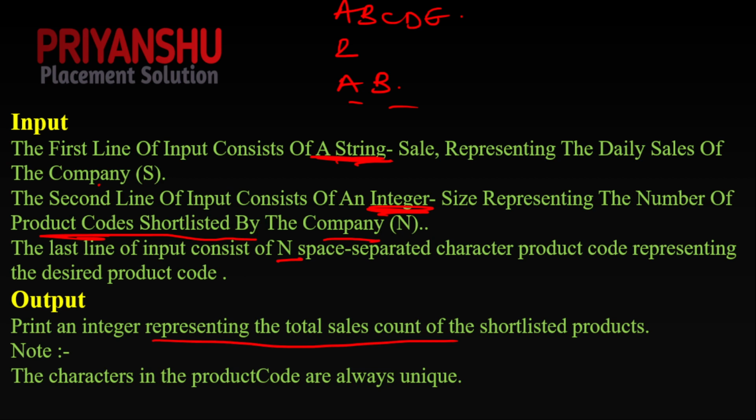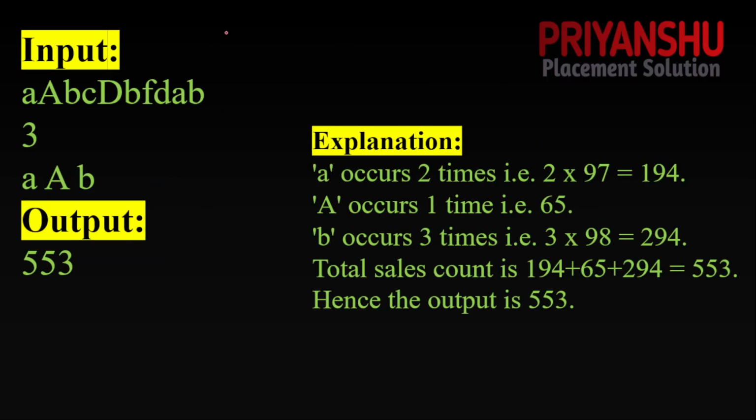And in the next line, guys, we have the character in the product code. They are always unique, meaning whatever value is provided in the third line is always a unique value, a unique code. Okay, let's move to the next, guys, and see the input and output. Just an example, we have this given string, and we have a number n and n space-separated values given.